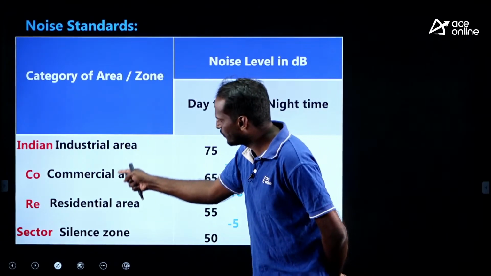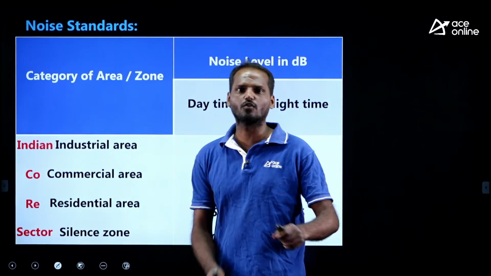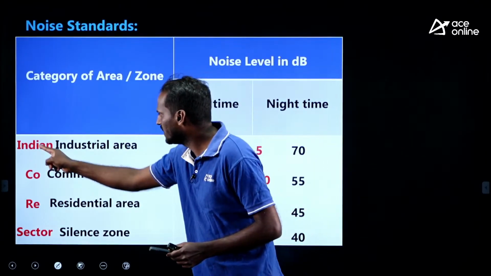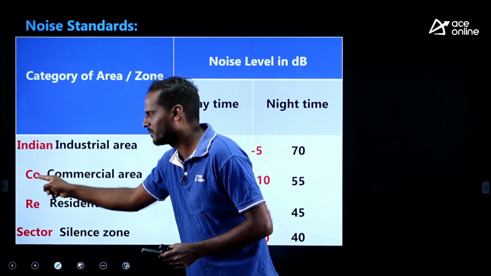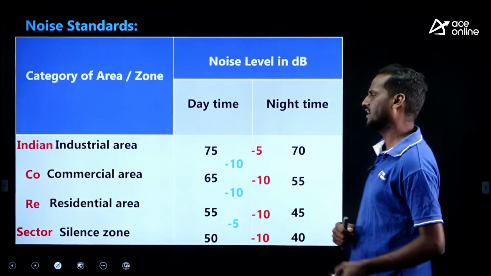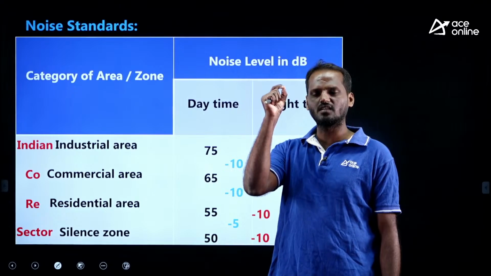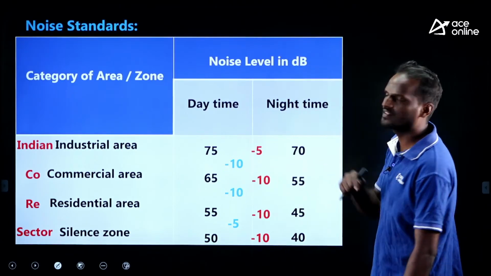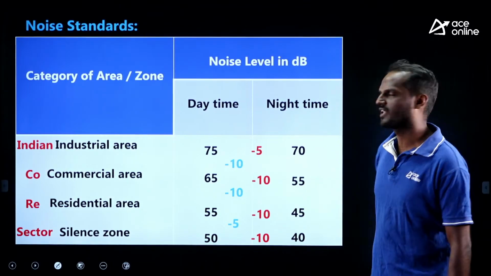If you are struggling to remember these zones in order, just remember this code, Indian core sector. Like that you need to write: Indian Industrial, core, CO for Commercial, Residential, and from sector take S, S means Silence zone. Like that you can remember. Very, very important table. Many competitive exams are focusing on noise levels and asking about them. In this way you can easily answer correctly without any confusion.